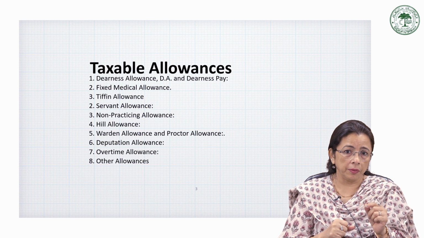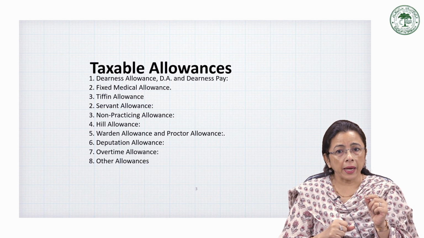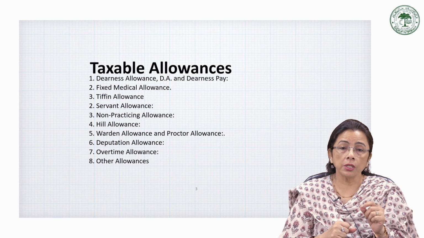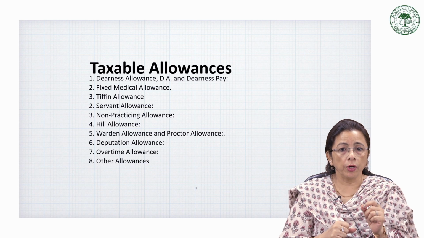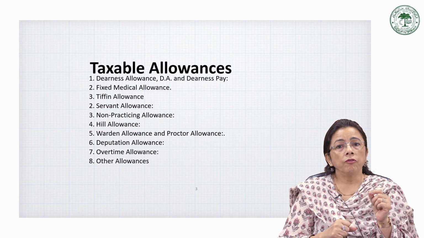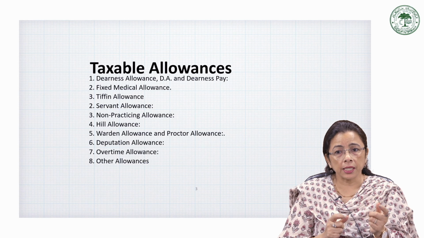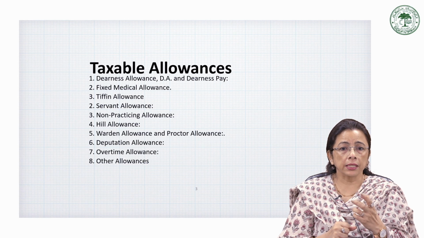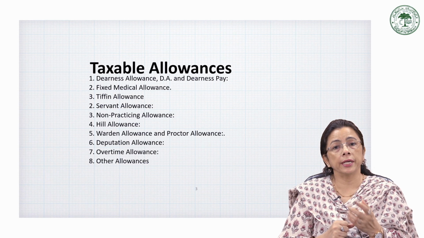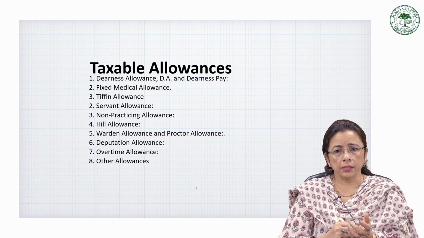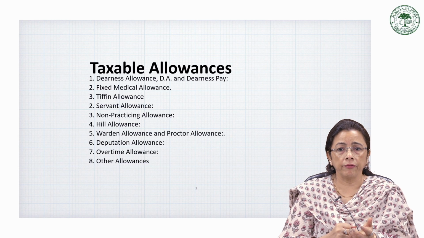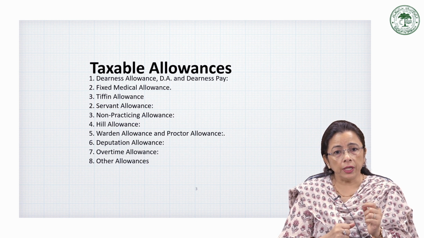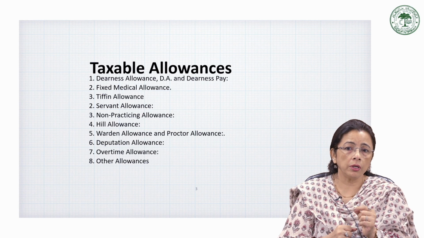DA is fully taxable for all the employees, whether it is paid under the terms of employment or not. It is given under the terms of employment if it forms part of salary for purposes such as calculating exemptions for house rent allowance, etc., or maybe PF also, or gratuity, as well as for valuation of rent-free accommodation, etc. A part of DA may also be treated as dearness pay, which is taken into account for retirement benefits like pension or gratuity.